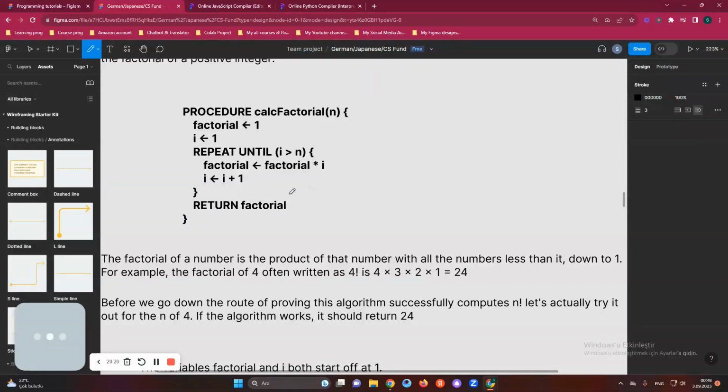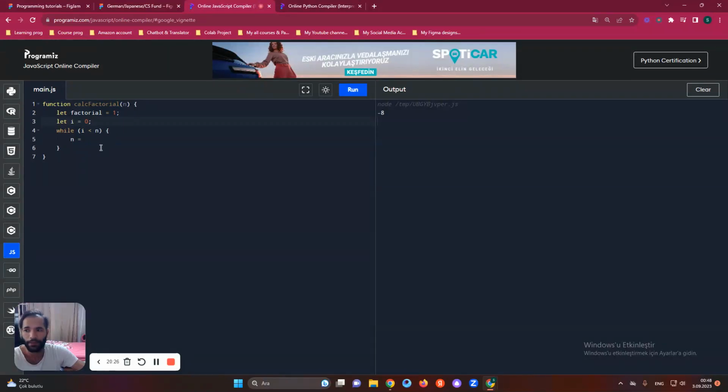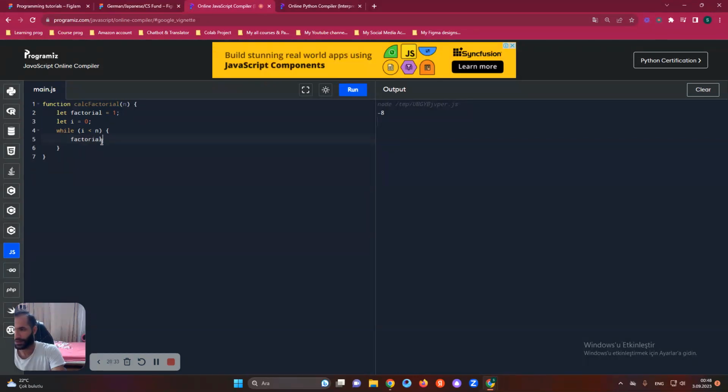Then we can say factorial times i, because i will be repeating like in the while loop, right? So we come here and say factorial equals, or plus equals, maybe you can use this term, it is better, i. It means factorial equals factorial times i.